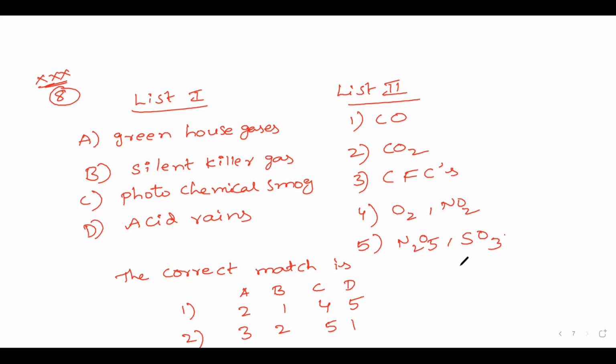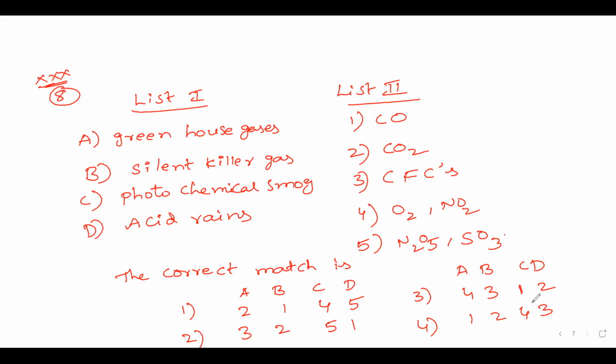Again I write here A, B, C, D. Third option we have 4312. And fourth option we have 1243. So now we are going to discuss the right option for this.